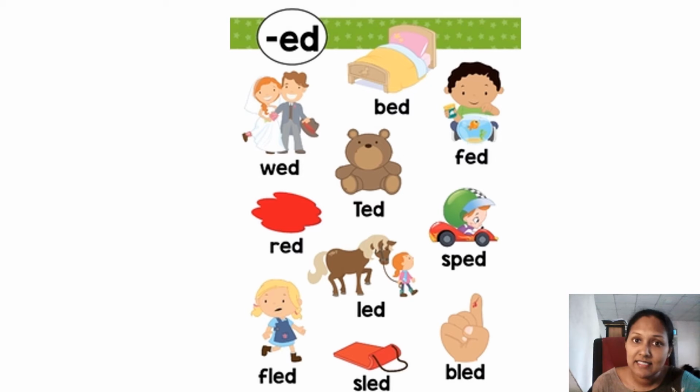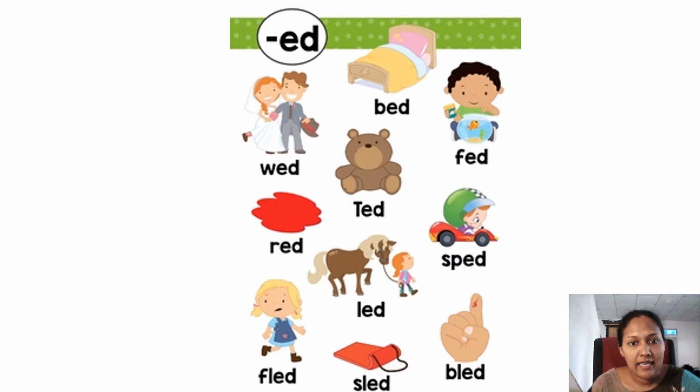That's another lesson, rhyming words. Ed, the last sound is ed. They rhyme together. Bed, fed, ted, wed, right? When we say the words, we can hear a similar ending sound. So we call them rhyming words.